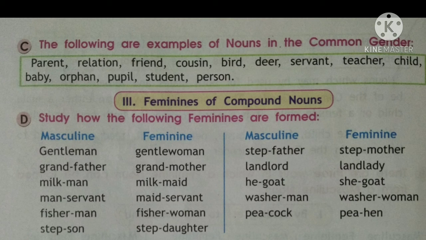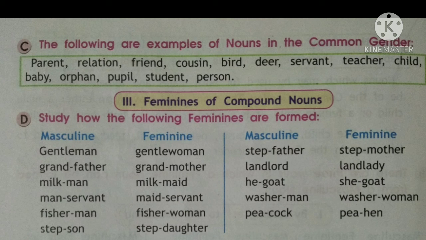Compound nouns are the compound words. So in the masculine if we have gentleman, so in the feminine we will write gentlewoman. Grandfather will become grandmother. Milkman will become milkmaid. Man will change into maid. Or milk woman also is right. Man servant will become maid servant.